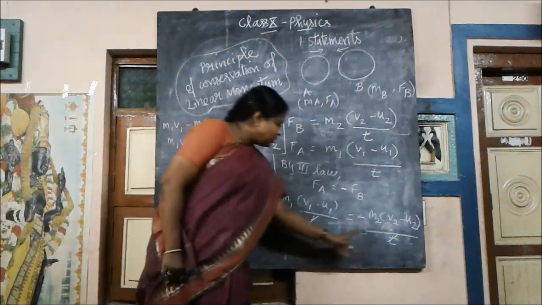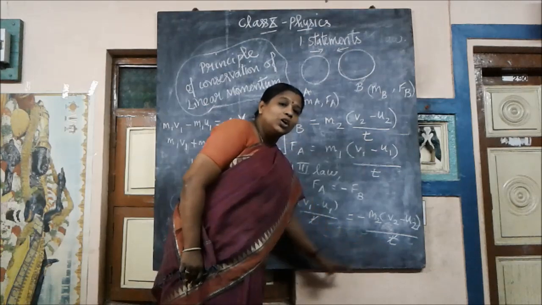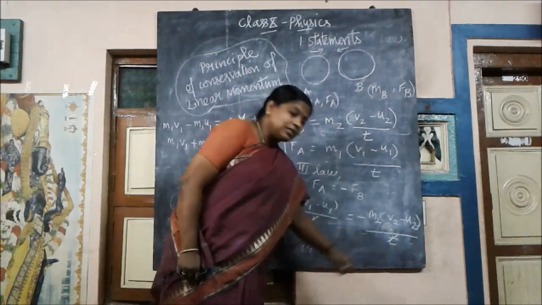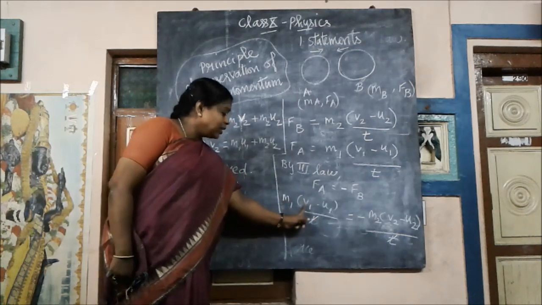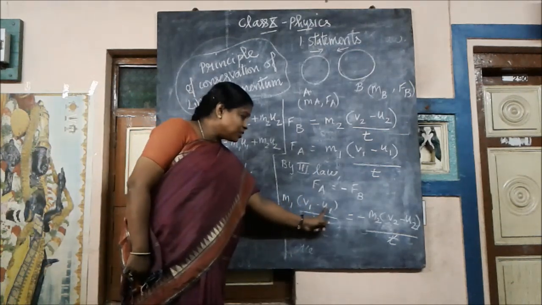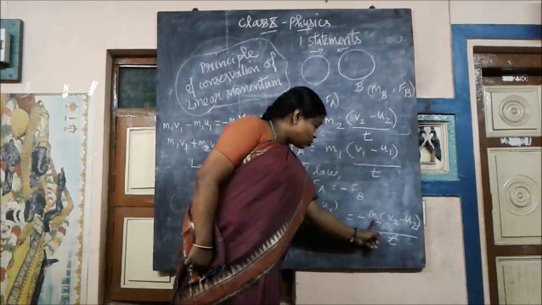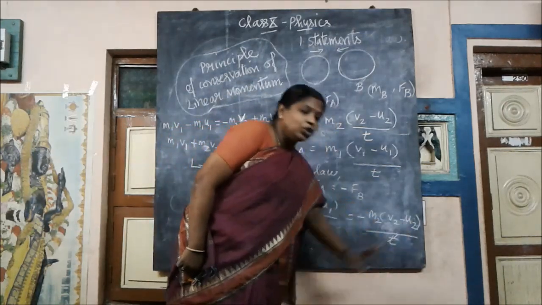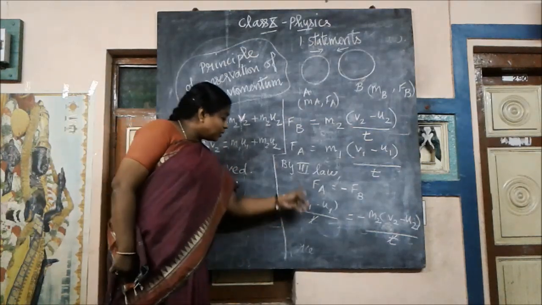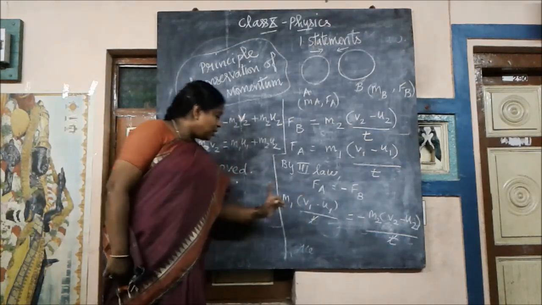So now T is on either side of the equal to symbol, so they get cancelled, right? What are the remaining things? M1 inside the bracket, V1 minus U1, minus M2, as it is the opposite reaction, V2 minus U2. Now bring the factor which is outside inside.